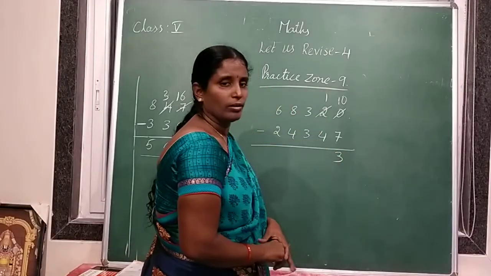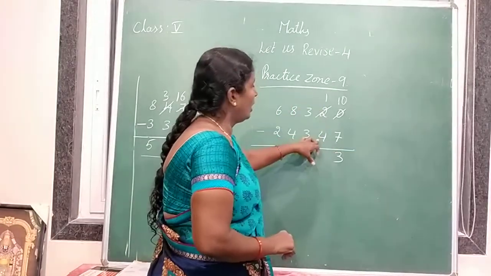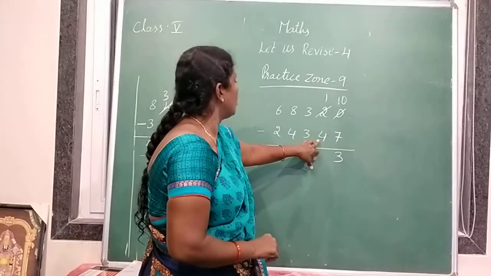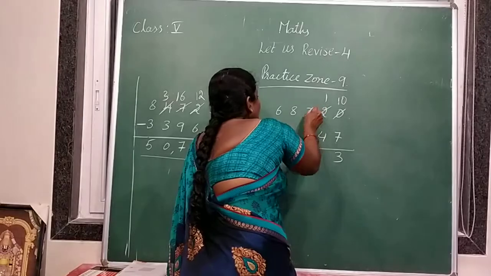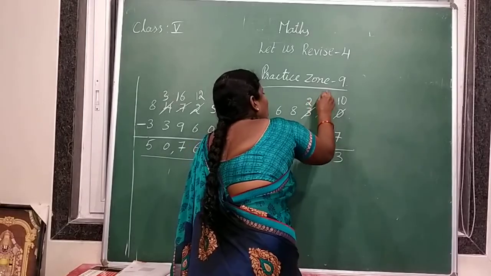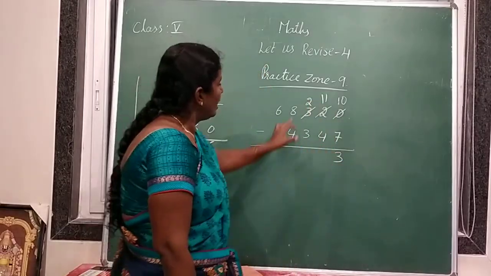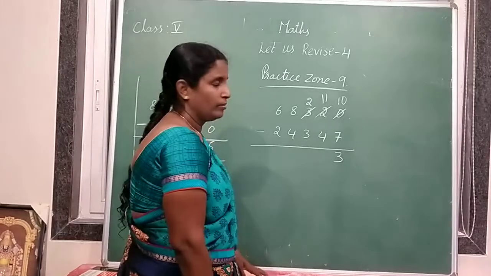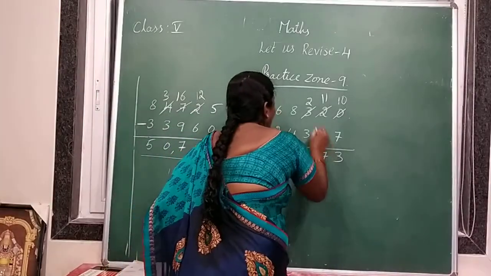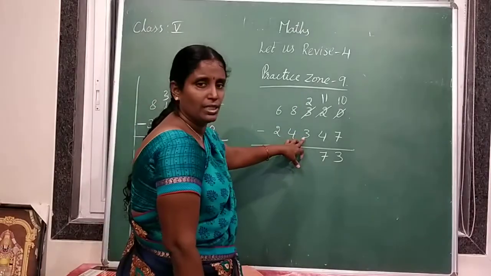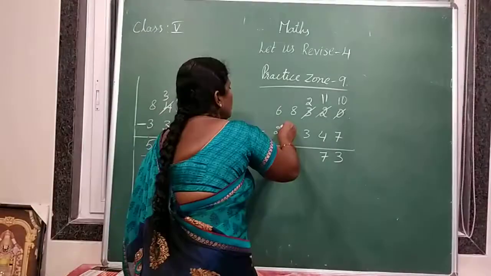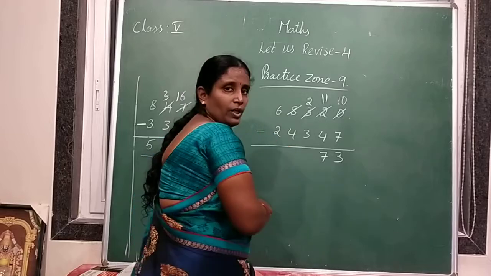1 minus 4 is not possible. So borrow from 3. So 3 becomes 2 and 1 becomes 11. 11 minus 4 is 7. Again 2 minus 3 is not possible. So again borrow from 8.